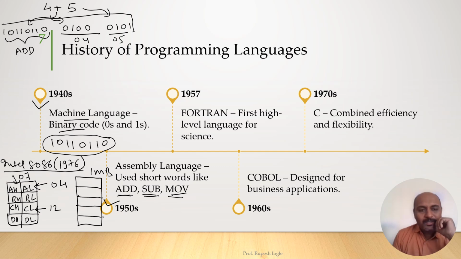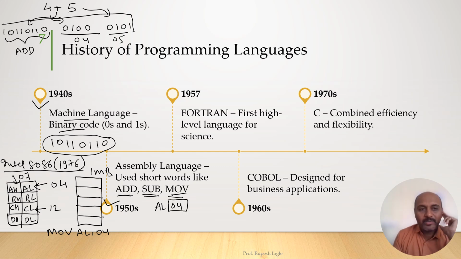Now let us see how to move 04 into the AL register. The instruction for that is simple: MOV AL, 04. It will move the value 4 into the AL register, so the AL register will store the value 04.